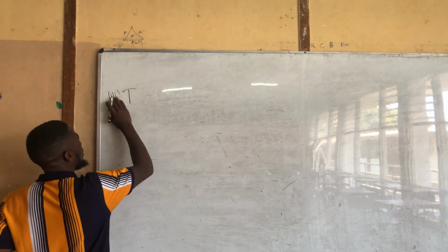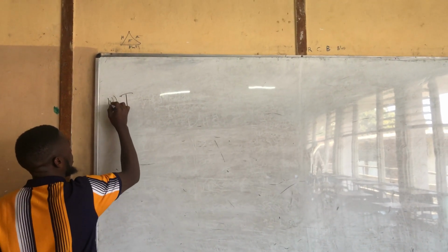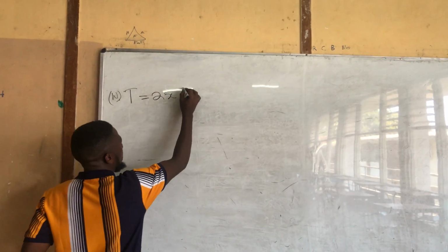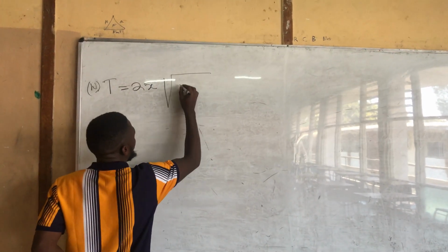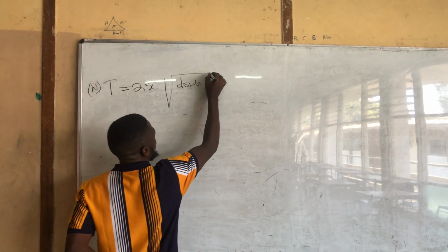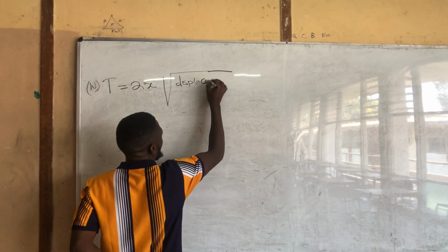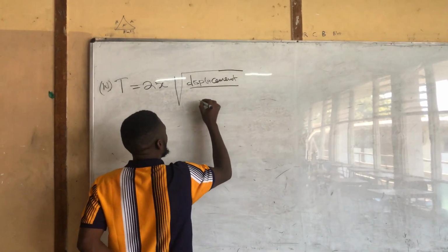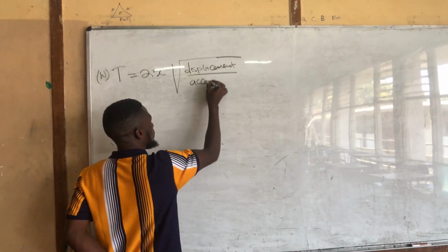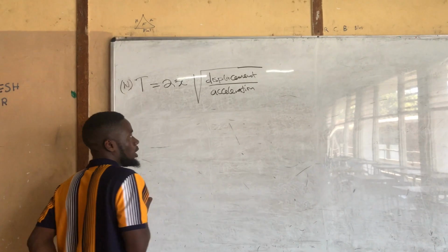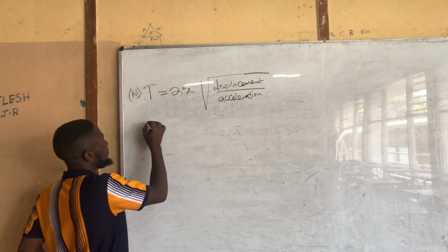T equals to 2 pi square root of displacement over acceleration.